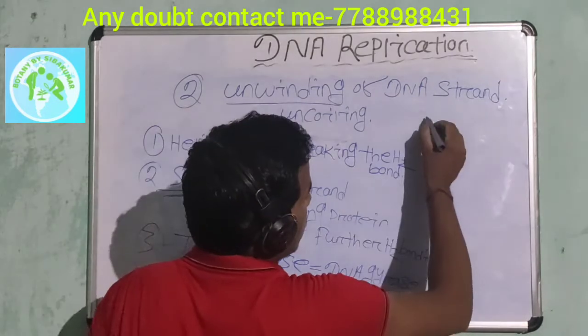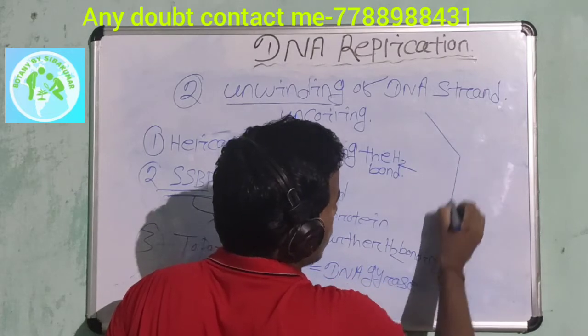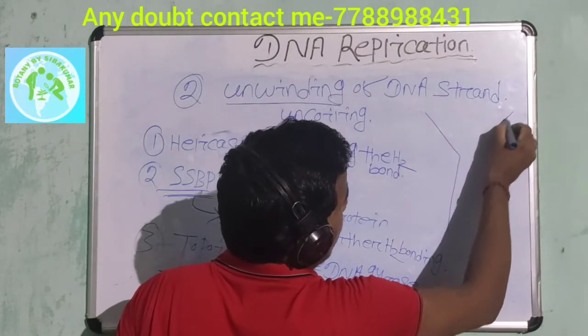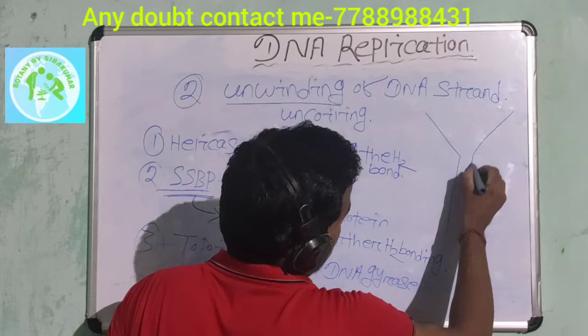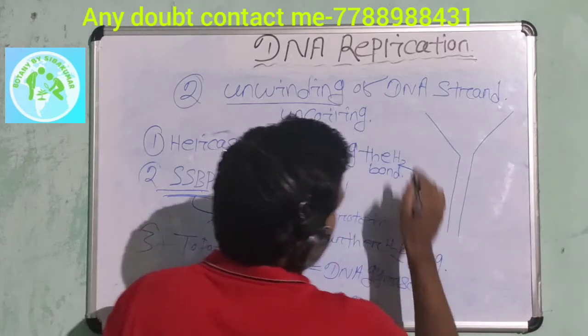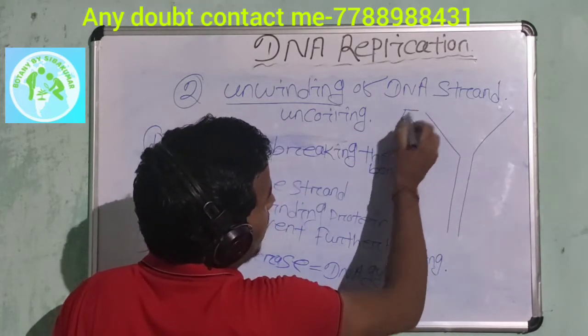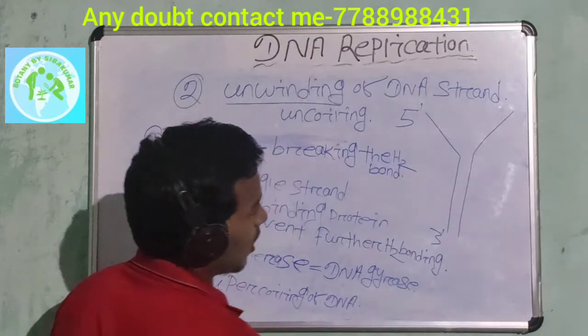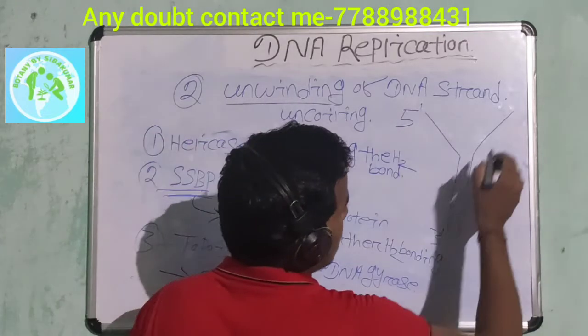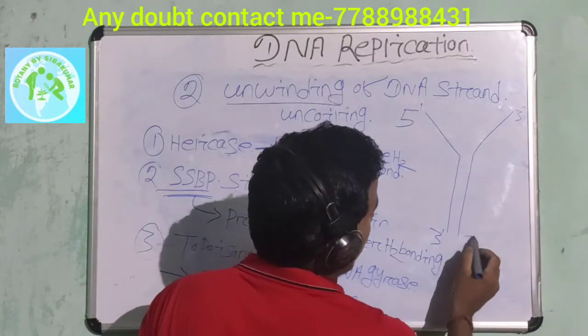Suppose these are the parent strands. I can draw this structure. One strand runs in the 5' to 3' direction, and the other strand runs from 3' to 5'.